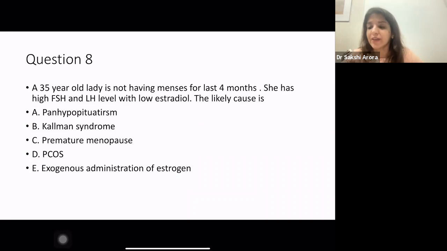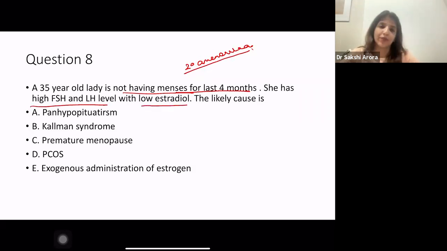Then comes a 35-year-old lady who has not had menses for the last 4 months, right? This means she's a case of secondary amenorrhea. She has high FSH and LH levels with low estradiol. The likely cause is, you have to tell the likely cause: panhypopituitarism, Kallmann syndrome, premature menopause, PCOS, or exogenous administration of estrogen. And I'm very happy to see that maximum of you are answering it correctly.